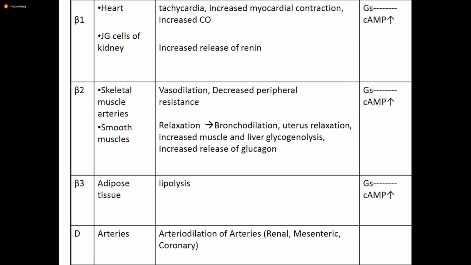In muscarinic receptors there were M1 to M5, most importantly M1, M2 and M3, and in nicotinic there were two, NN and NM. So we are on the adrenergic receptors.